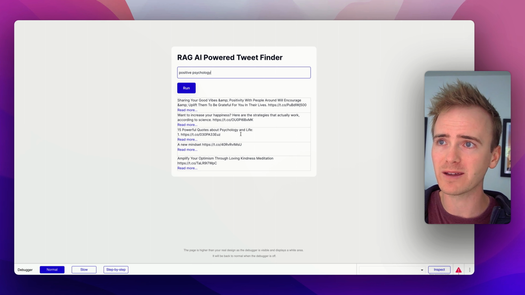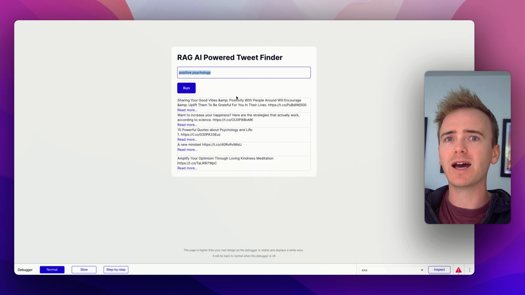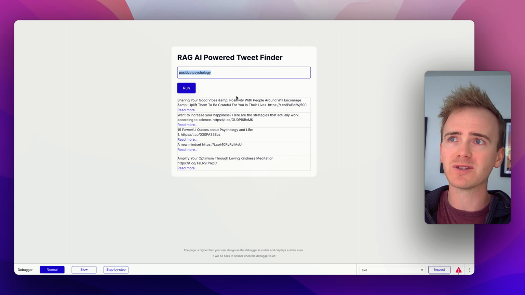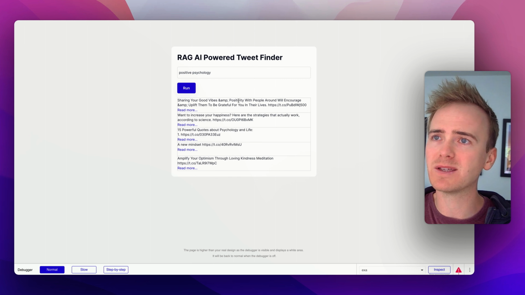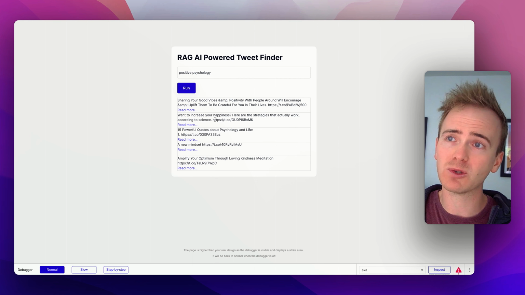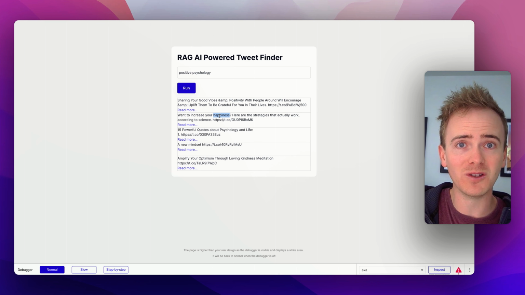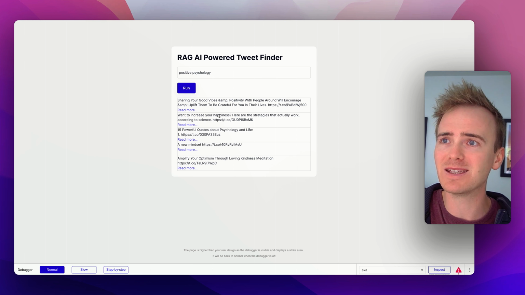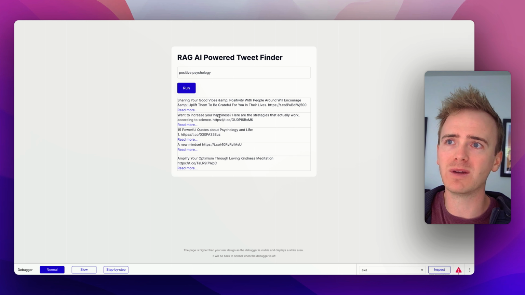search endpoint, I've got back 5 tweets. Now, none of these tweets have got the keyword term positive psychology, but all of them are about positive psychology, because this is where the RAG and the AI come in. They know that positive psychology is far more than a specific 2-word statement. So we've got a tweet here about positivity. We've got a second tweet here, which I happen to know is a tweet from Psychology Today. So it just mentions happiness, and it is from Psychology Today, and so it therefore knows that it is a tweet about positive psychology, even though positive psychology is not actually mentioned in the text.